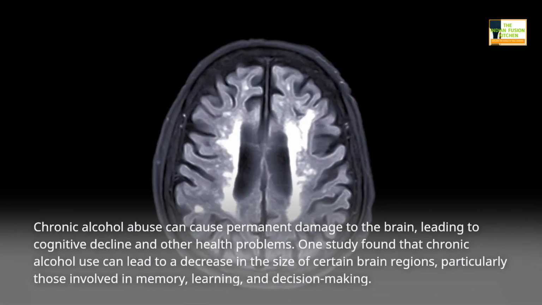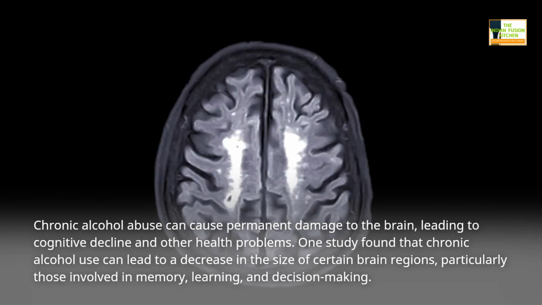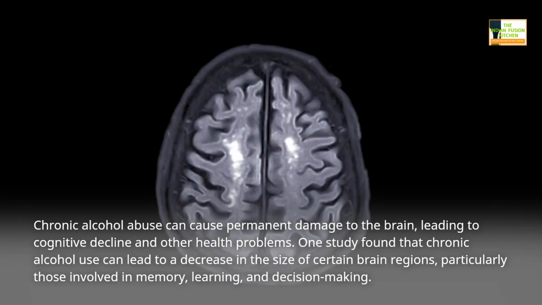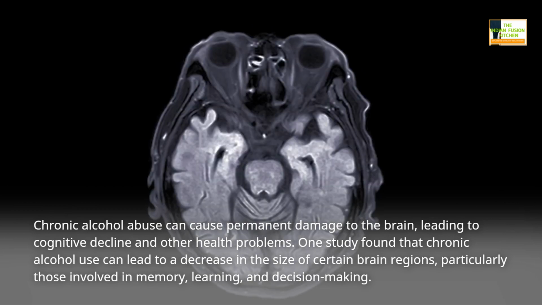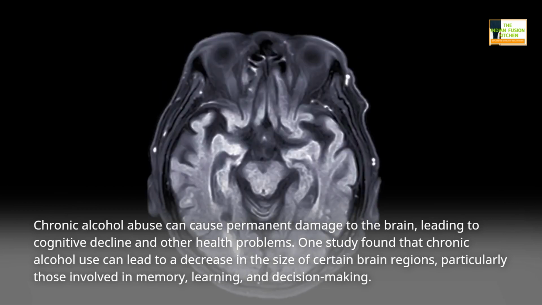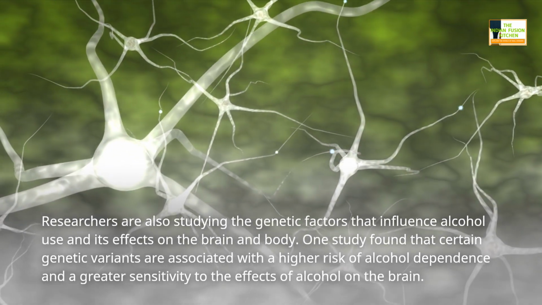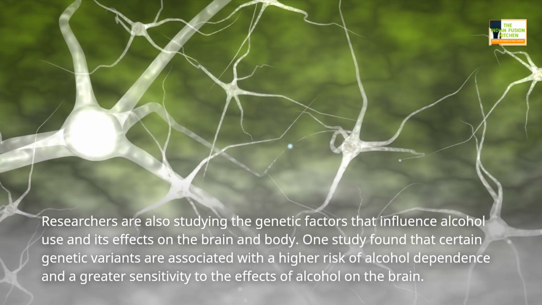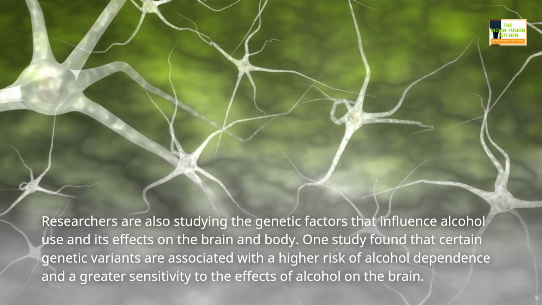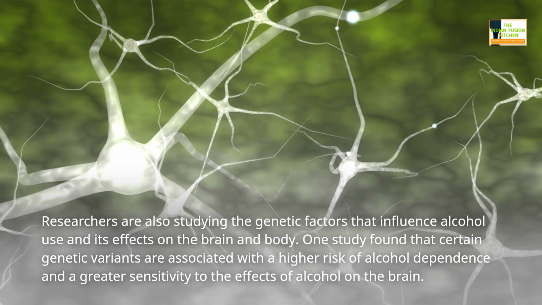Chronic alcohol abuse can cause permanent damage to the brain, leading to cognitive decline and other health problems. One study found that chronic alcohol use can lead to a decrease in the size of certain brain regions, particularly those involved in memory, learning, and decision-making. Researchers are also studying the genetic factors that influence alcohol use and its effects on the brain and body. One study found that certain genetic variants are associated with a higher risk of alcohol dependence and a greater sensitivity to the effects of alcohol on the brain.